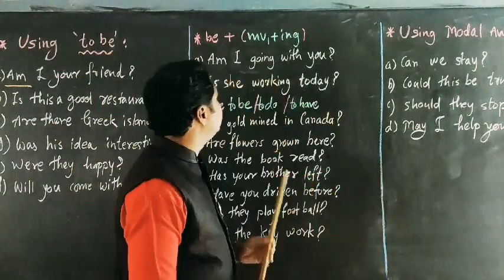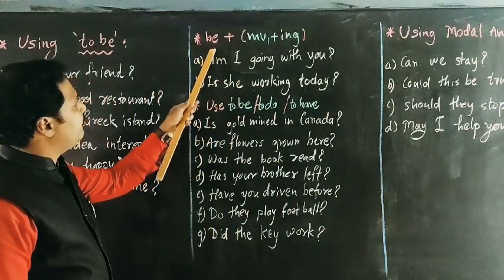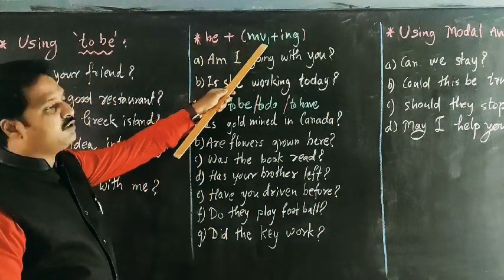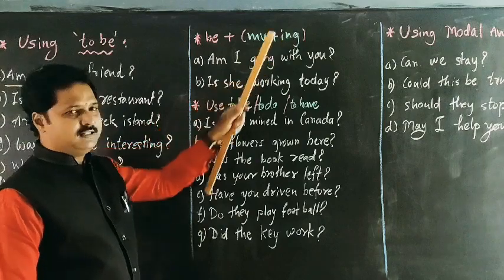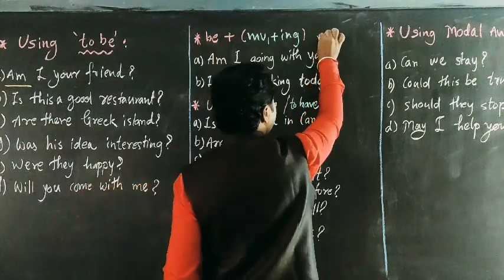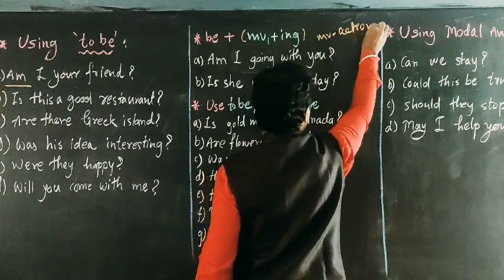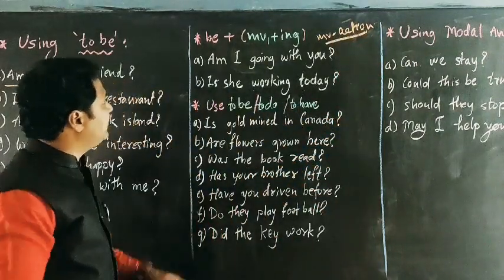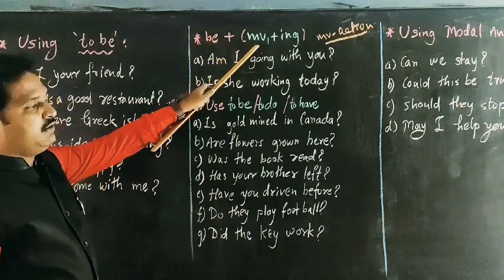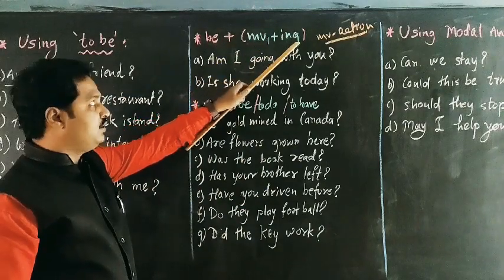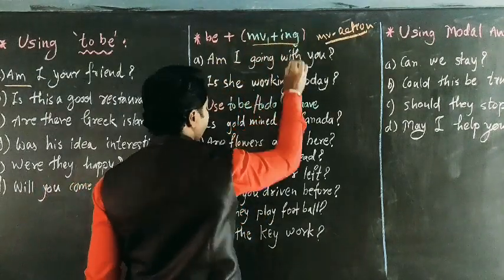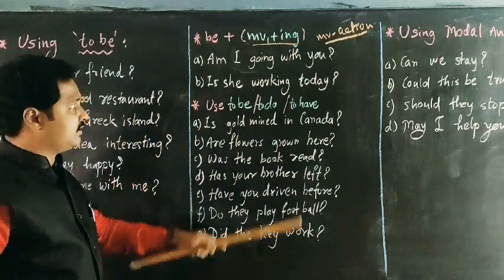Now see the using of be plus main verb plus ing. Main verb, that I have given you, means action. That word shows the actions. Here it is be plus main verb plus ing: going, sleeping, doing, whatever things are there.